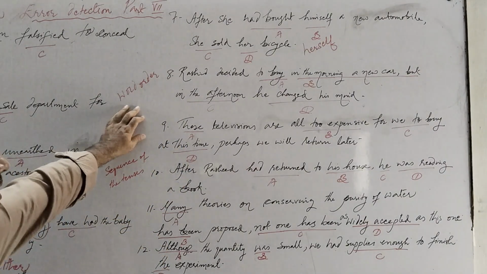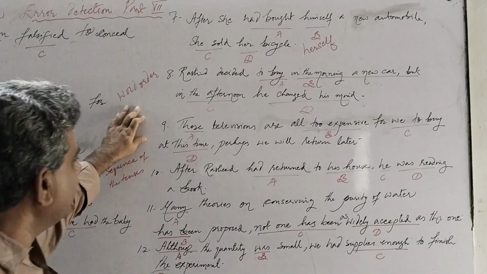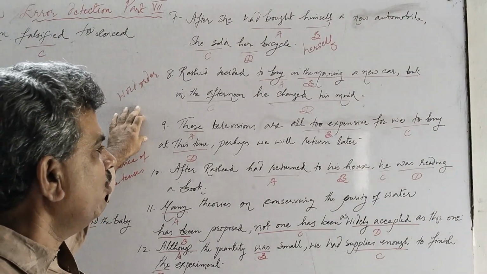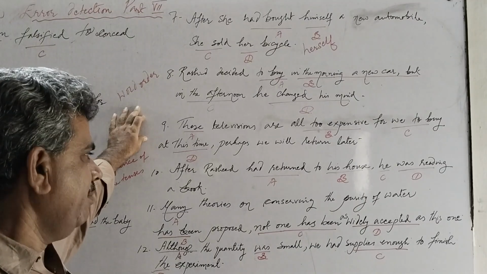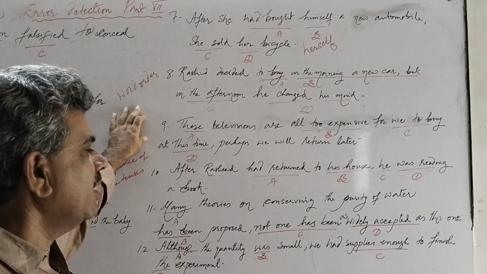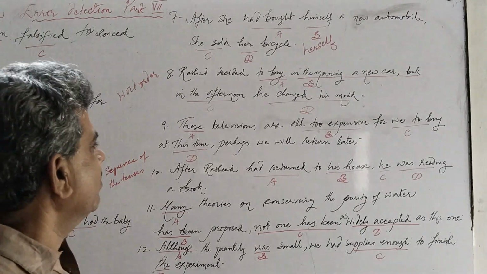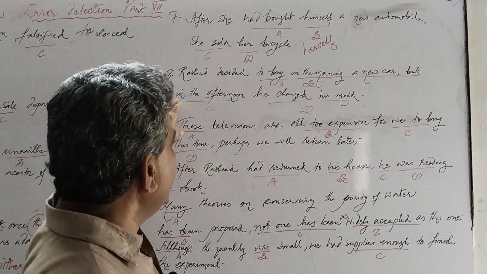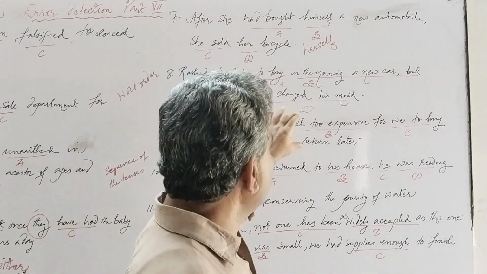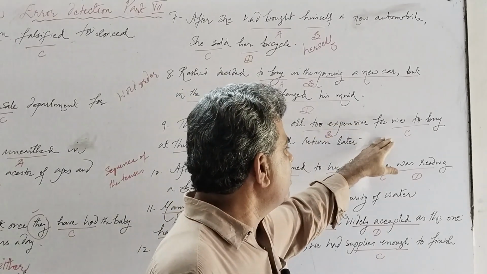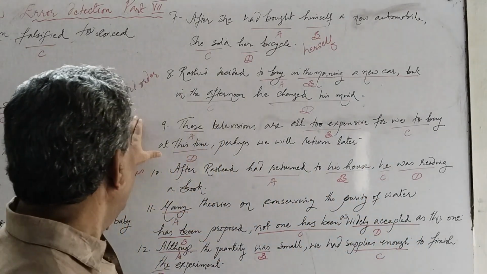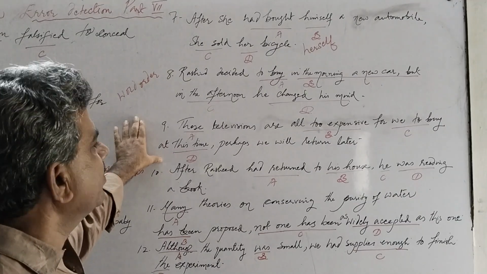We have the ninth sentence. These televisions are all too expensive for we to buy at this time. Perhaps we will return later. We have four options here. A is these, B is all too expensive, C is we to buy, and D is at this time.